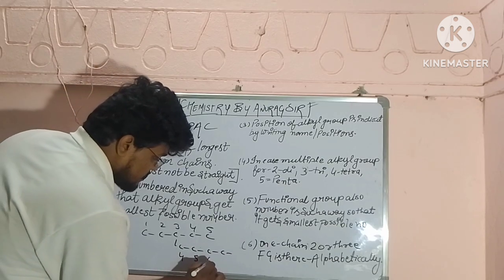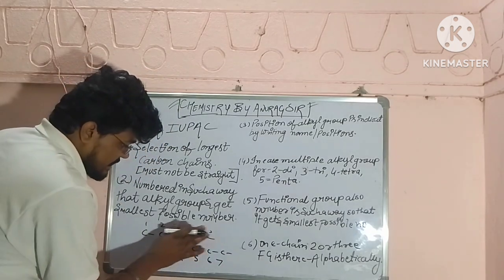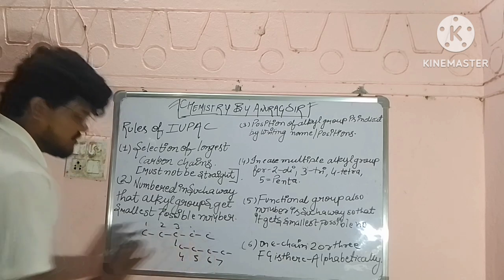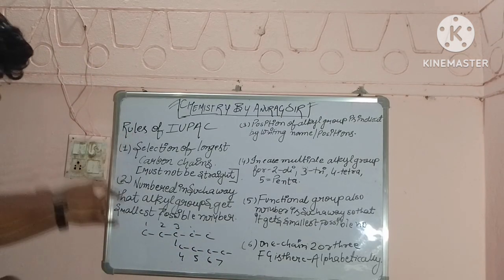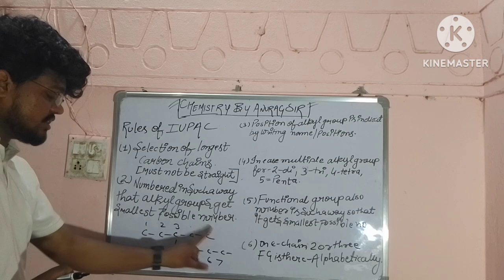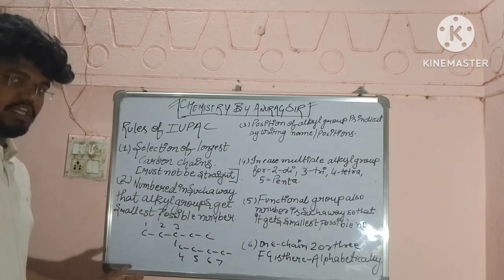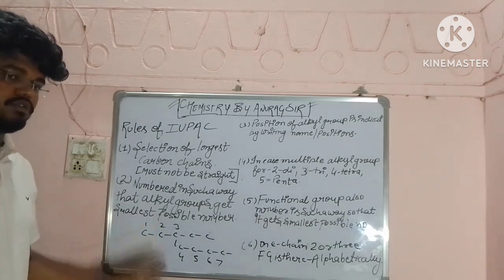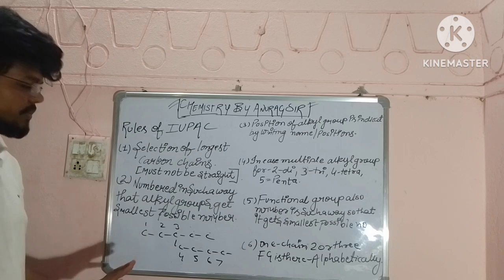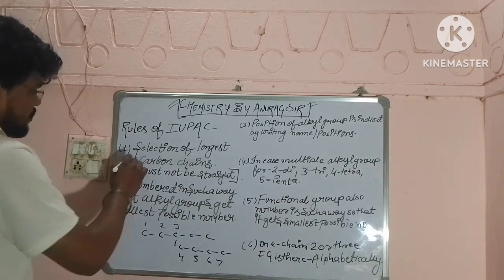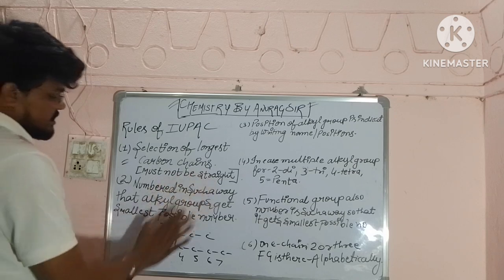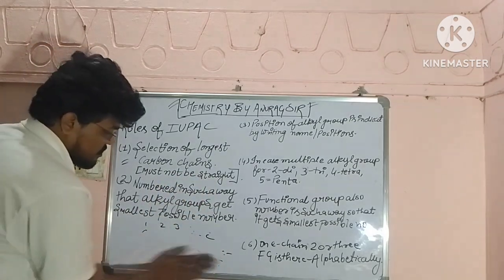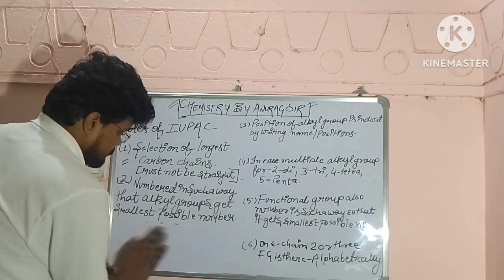It is not that we will go only straight; we will take this also. So the first rule is the selection of the longest carbon chain, and the longest carbon chain need not be straight. It can be curved also, it can go up and down.